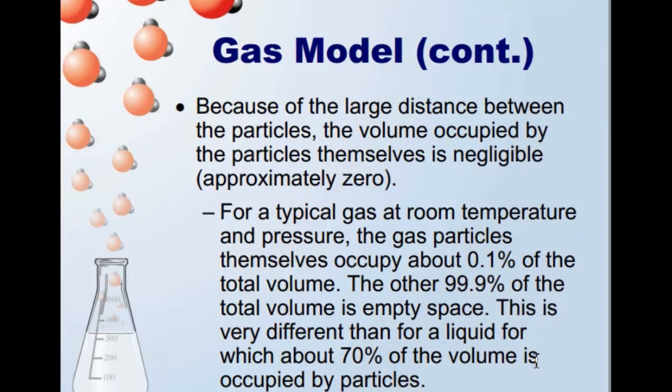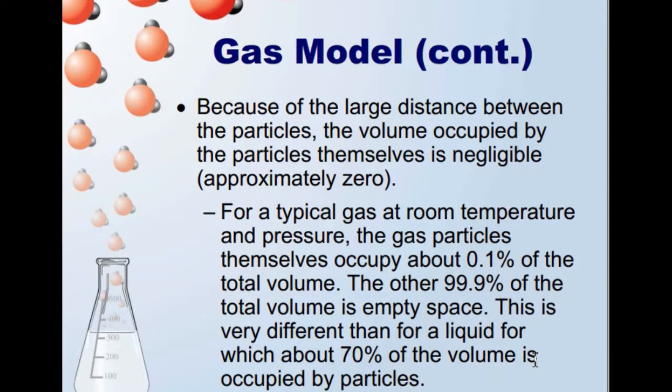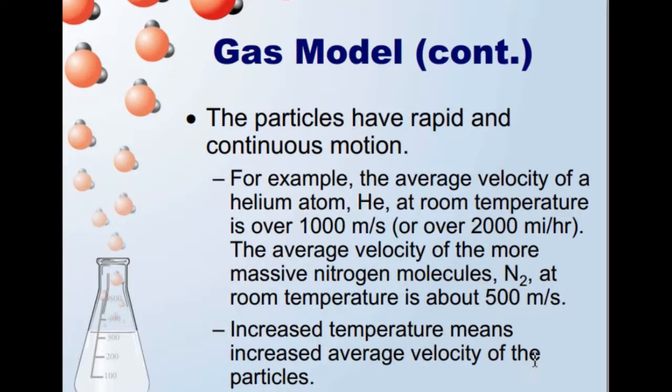Because of the large distance between the particles, the volume occupied by the particles themselves is negligible. For a typical gas at room temperature and pressure, the gas particles themselves occupy about 0.1% of the total volume. The other 99.9% of the total volume is empty space. This is very different from a liquid, for which about 70% of the volume is occupied by the particles.